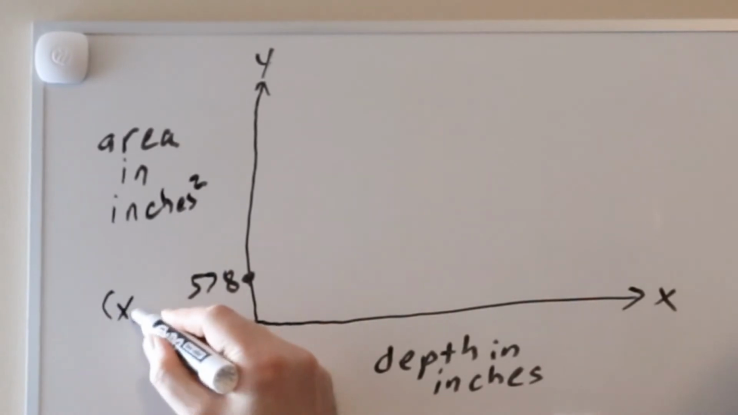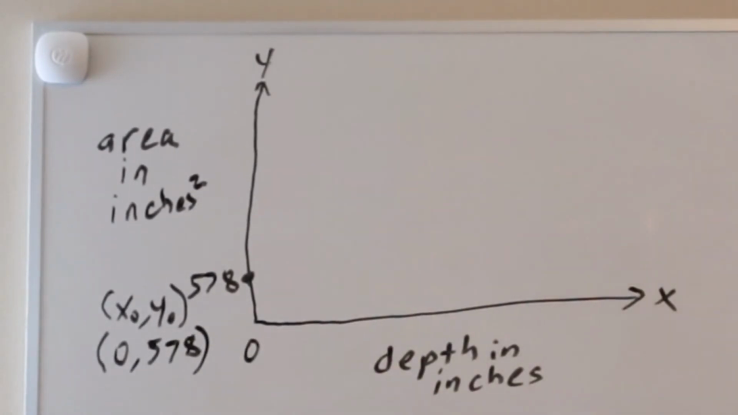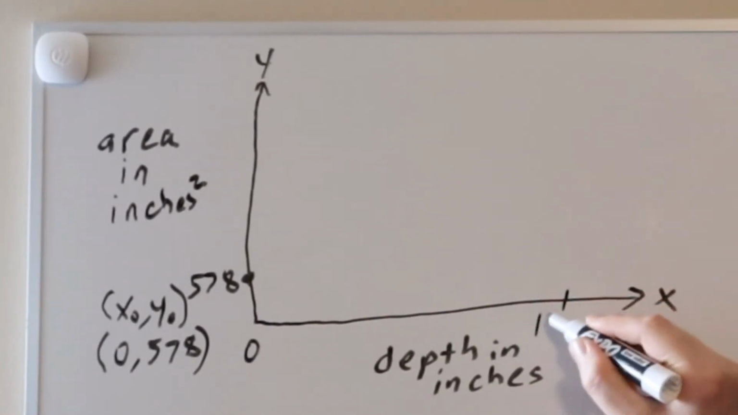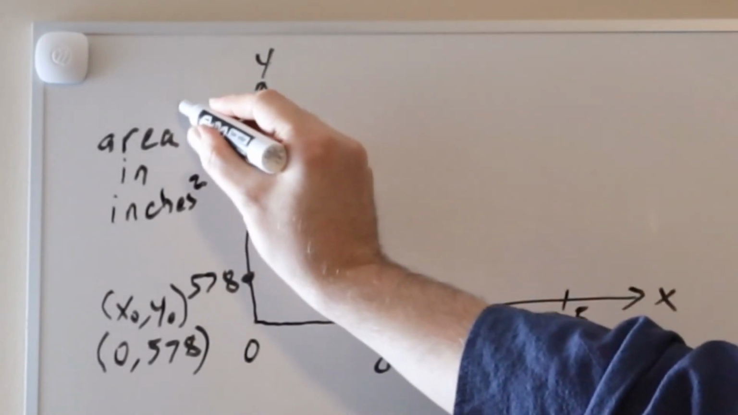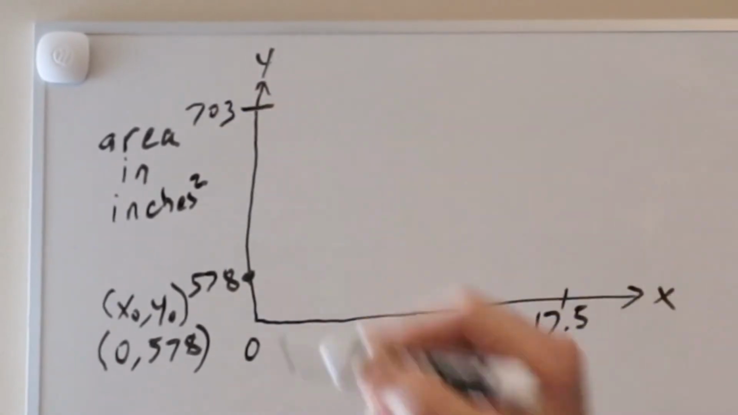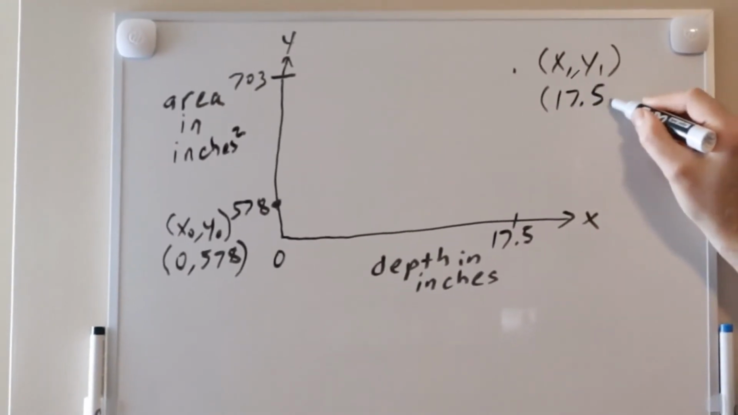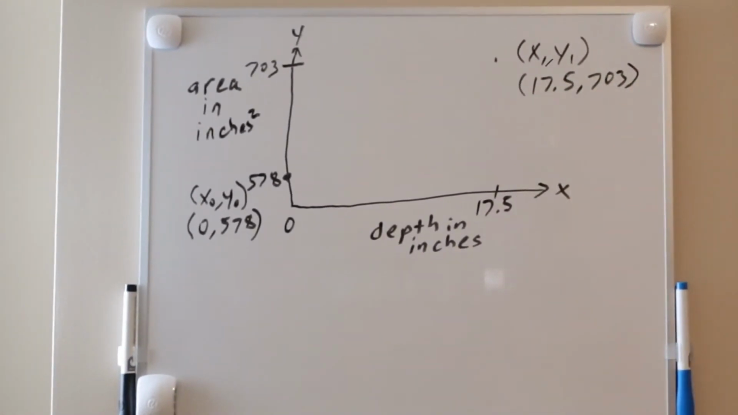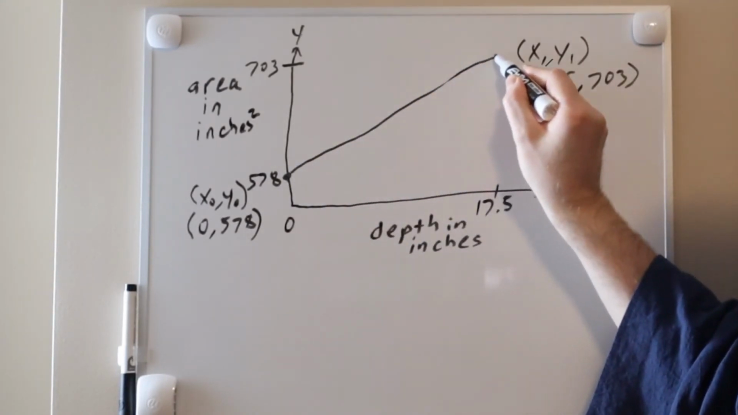So, x0, y0 will be 0, 578. And we know how many square inches are at the top of the cage, which will give us our second data point. The bin is about 17.5 inches tall, so with 17.5 inches of bedding, the cross-sectional area is 703 square inches. So x1, y1 will be 17.5, 703. Now, we want to estimate how many square inches there are at any point in between those two depths of bedding.